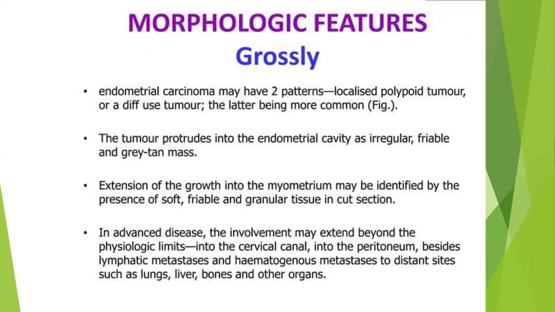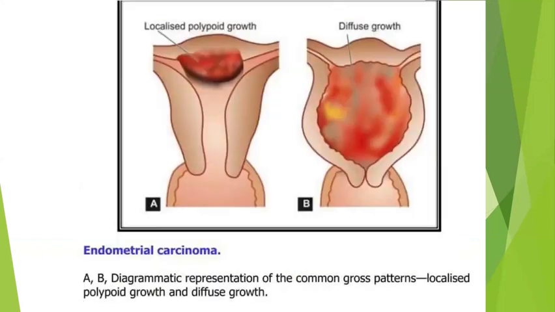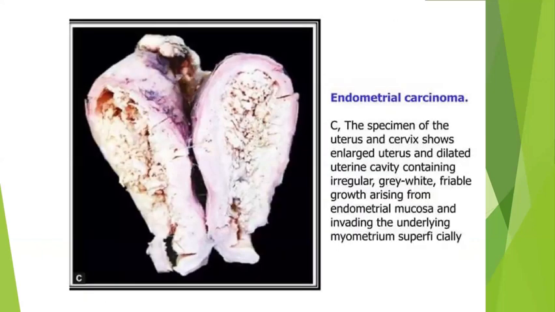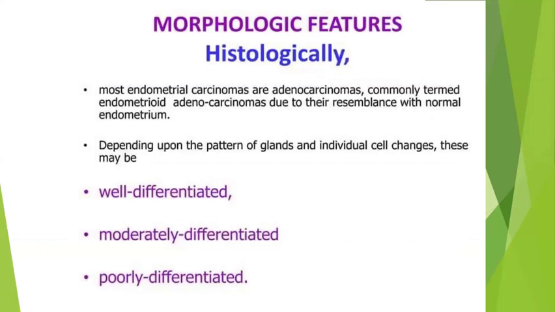Grossly, it has two patterns of tumor. Either a polypoidal tumor or a diffusely infiltrating tumor, irregular friable masses. It is nothing but endometrial adenocarcinoma. It is a friable growth arising from the endometrial mucosa invading the underlying myometrium.